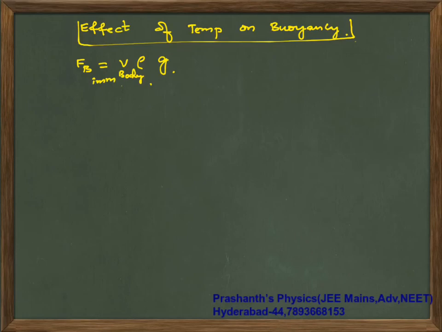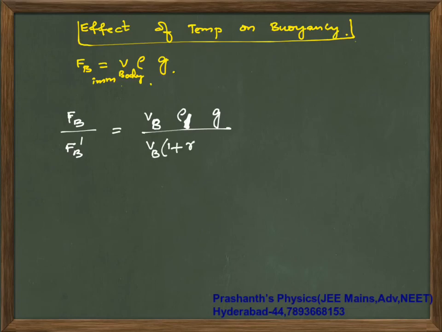Now if you are trying to calculate this immersed volume, your initial buoyant force by final buoyant force is initial volume times initial density of liquid into g by rho of liquid into this is volume of body. Now final volume is VB times 1 plus gamma of body into delta theta, times the final density of liquid, which is rho of liquid by 1 plus gamma of liquid into delta theta, into g. g will cancel off.